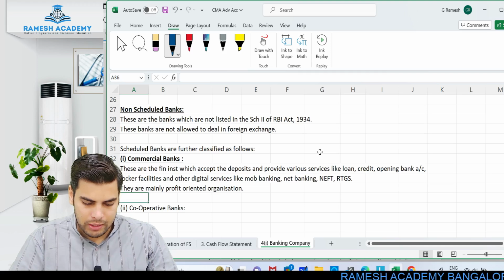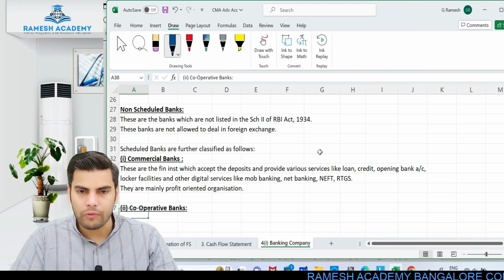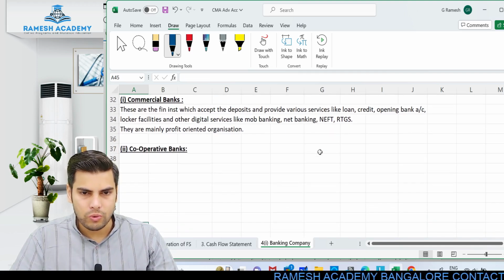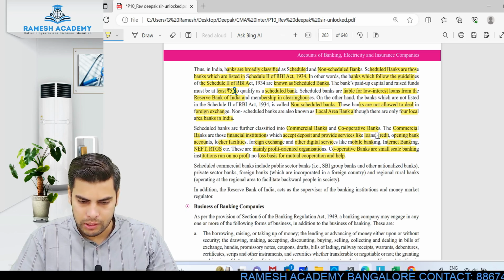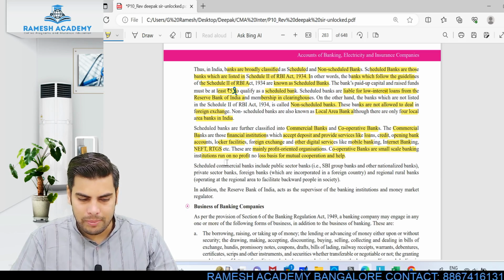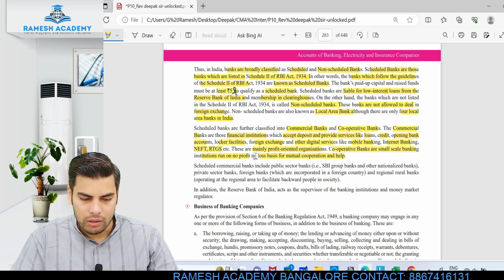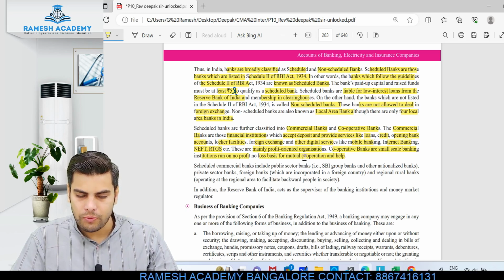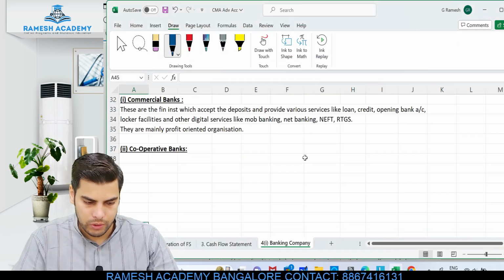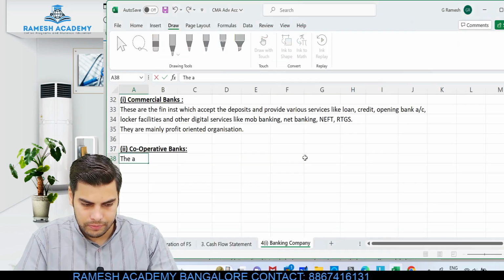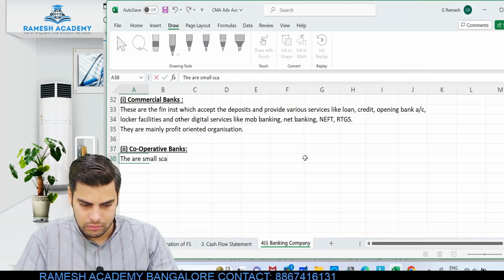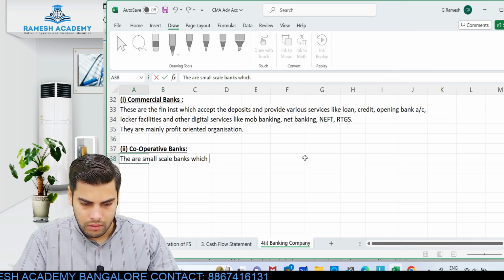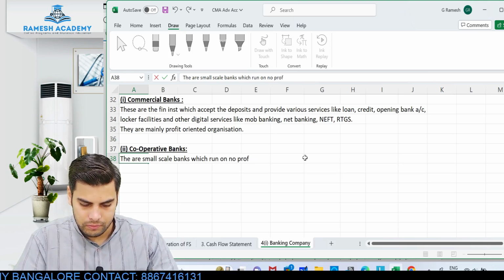So these banks, okay, their objective is not to make profit, rather to provide some services to their members or the account holder. Look at this, cooperative banks are small scale banking institutions run on no profit no loss basis for mutual cooperation and help. Okay, so these are small scale banks which run on no profit, no loss objective,